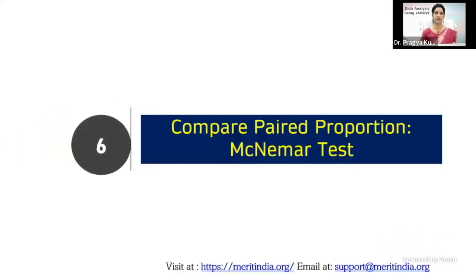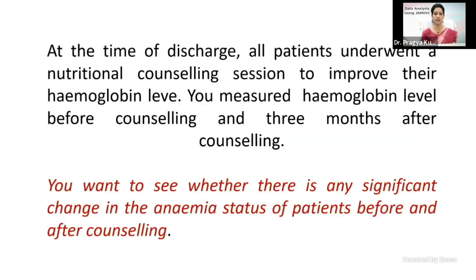Now next we'll see if you want to compare the proportion. If you want to compare the proportion pre and post across any intervention, or if it is a pre-post study, then we use the McNemar test. And this is the question for the McNemar test. At the time of discharge, if you assume that all patients underwent a nutritional counseling session to improve their hemoglobin level, and you want to see whether this counseling has any impact on their hemoglobin,